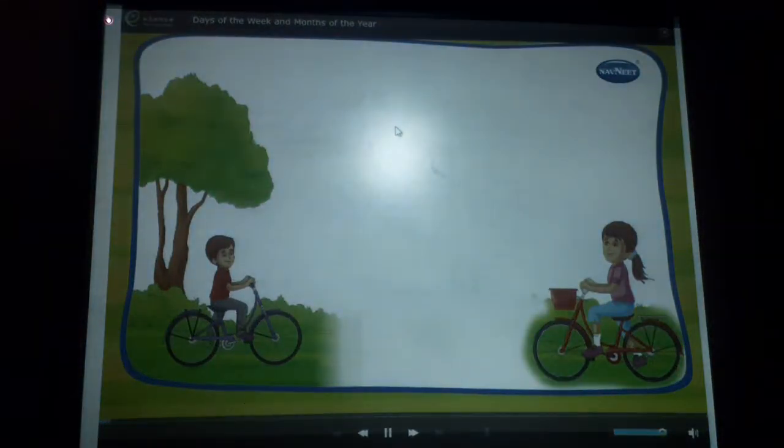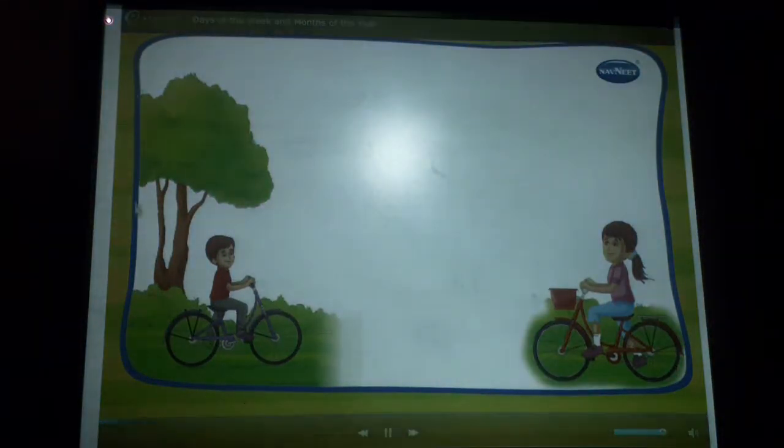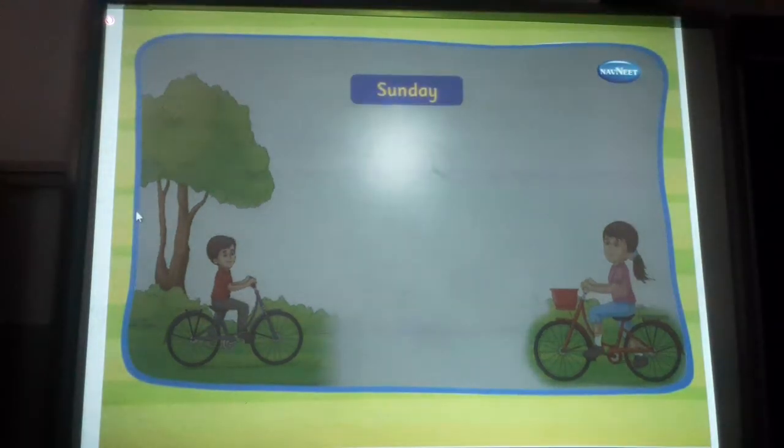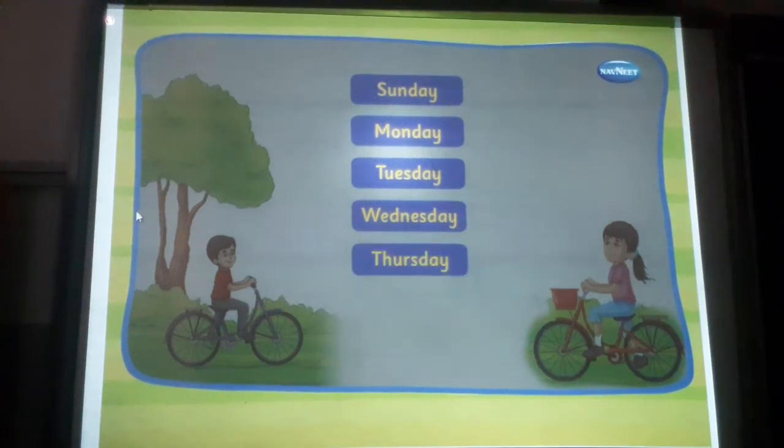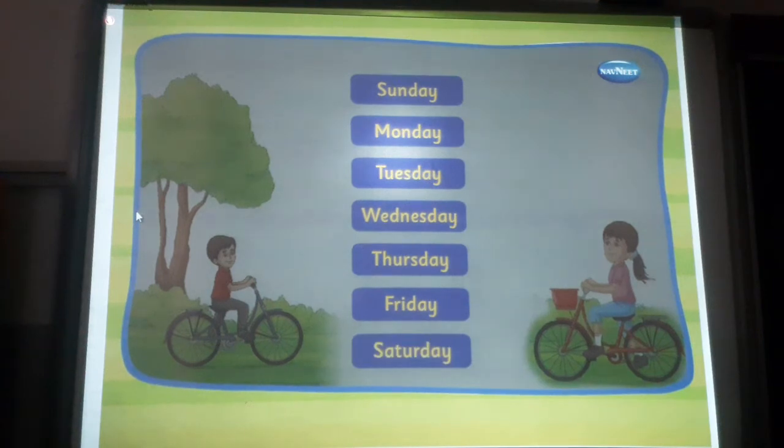Let us learn about the days of the week. Sunday, Monday, Tuesday, Wednesday, Thursday, Friday, Saturday.